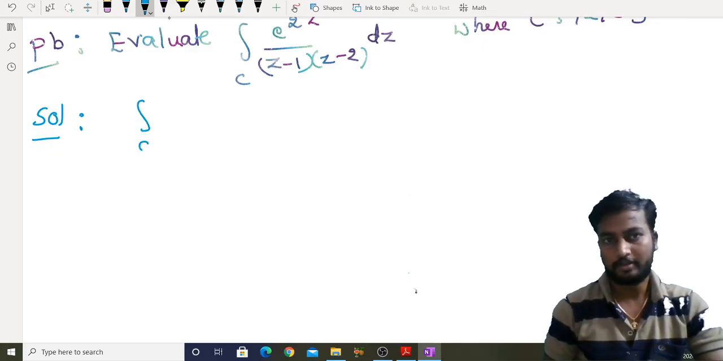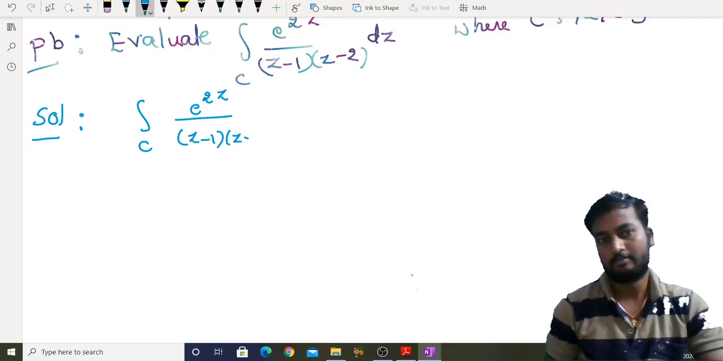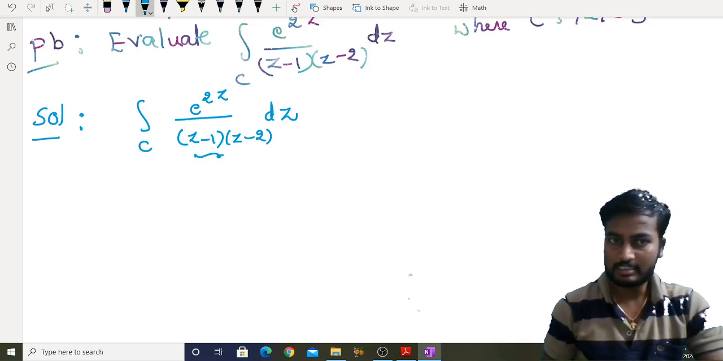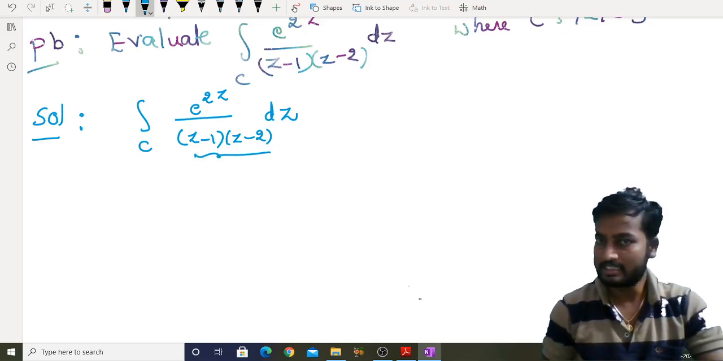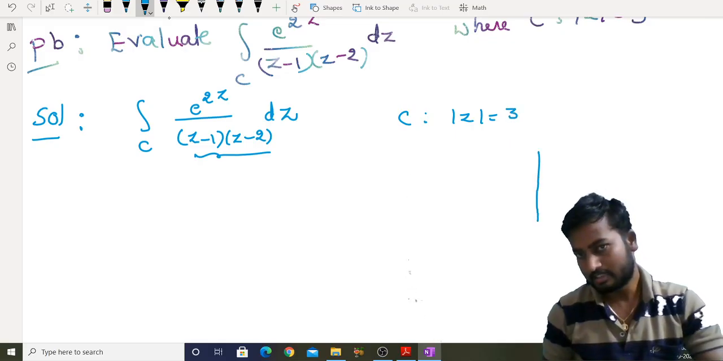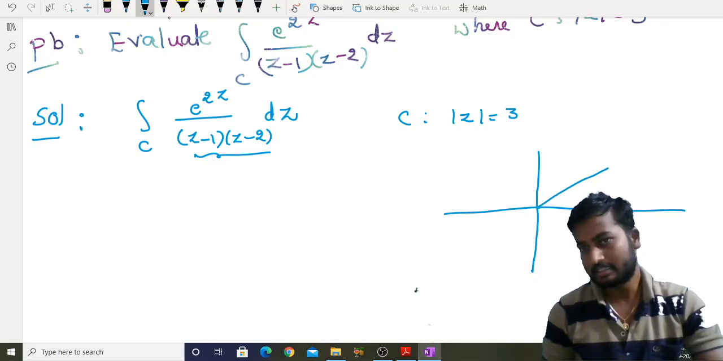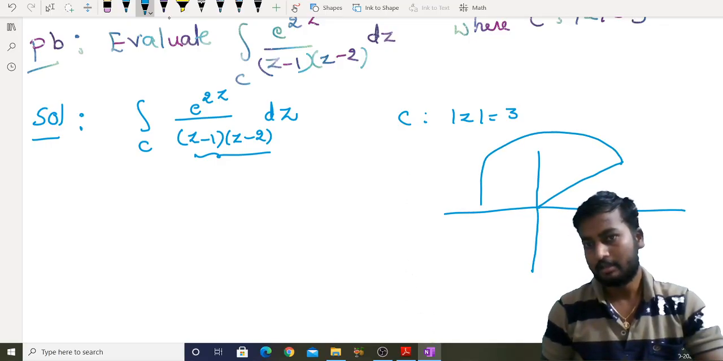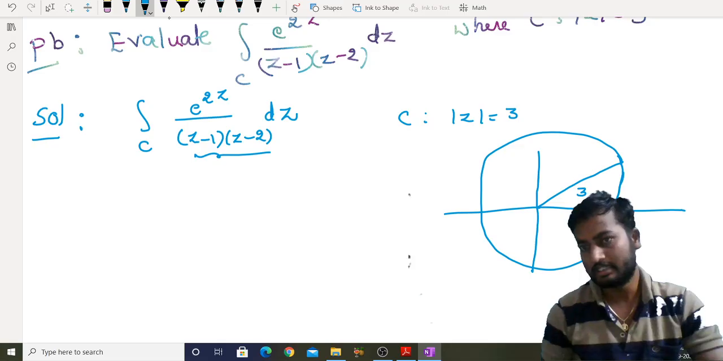So we need to evaluate e power 2z by (z minus 1)(z minus 2) dz. Then we need to check whether z equal to 1 and z equal to 2 lie inside the given circle or not. So what is C given? Mod z equal to 3, which is a circle with center origin having radius 3. So this point is (3, 0).